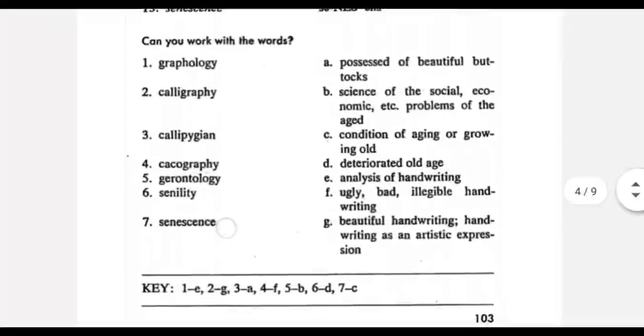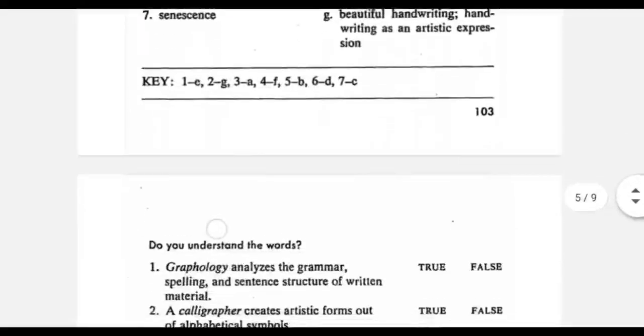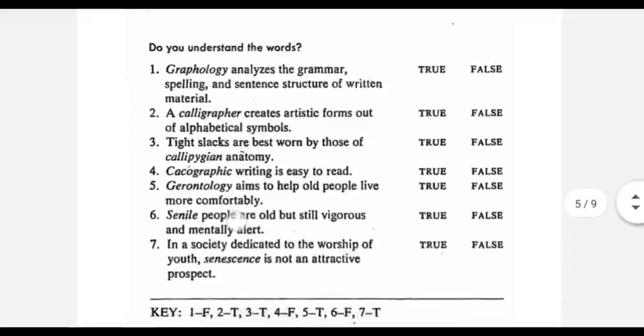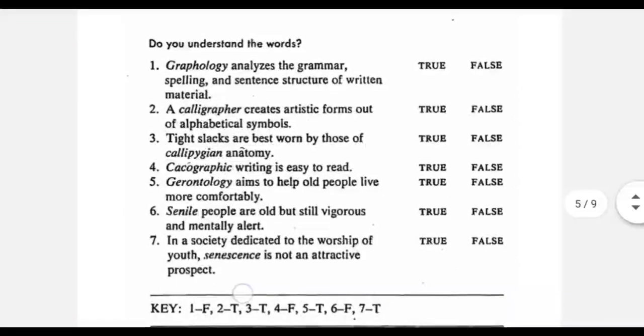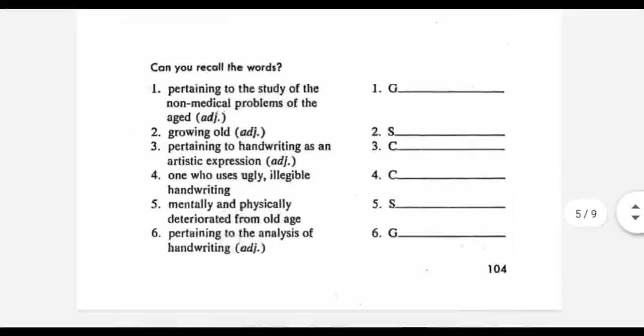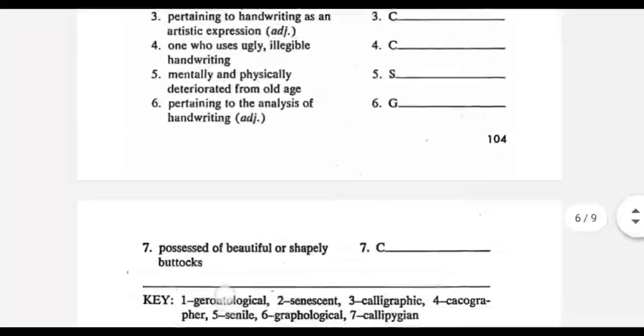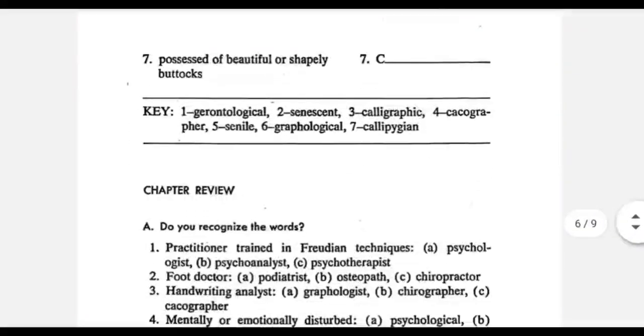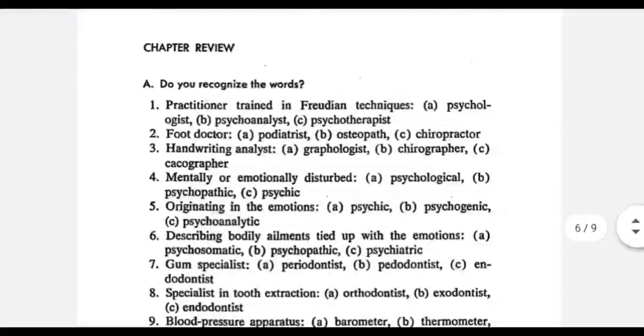The next is a match the column. You can pause the video and solve it and then check the answers yourself. You can solve these exercises to know if you have understood the words properly and if you can recall the words, so that you know that you have understood today's session.